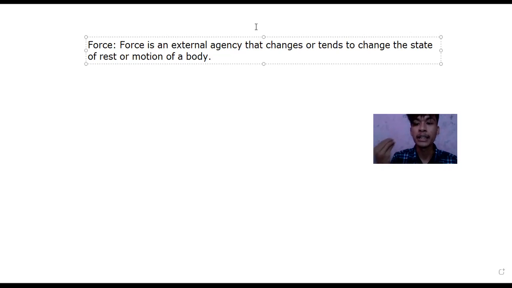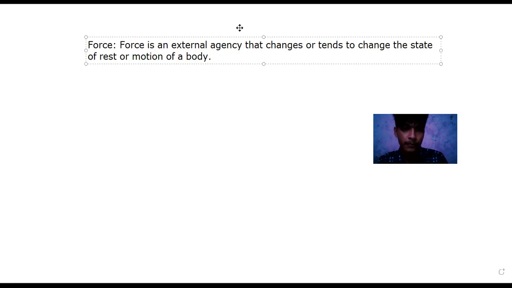It can be done by the air also. Sometimes it can be done by humans, by kicking. So that is done by an external agent. Force is always applied by an external agent.